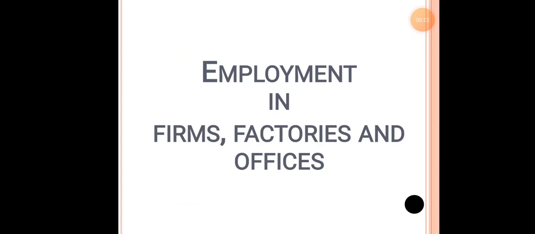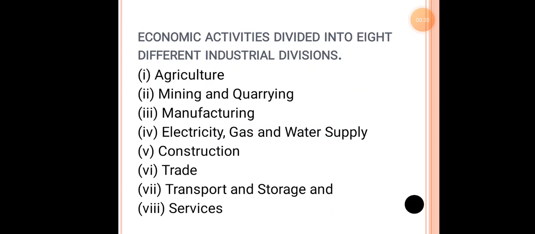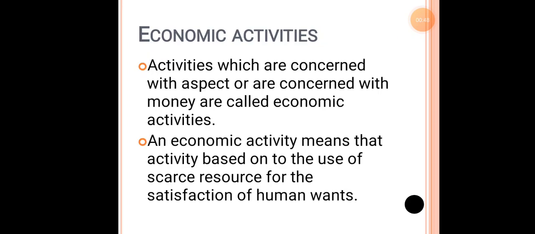Before that, we'll study what economic activities are and which are the sectors: employment in firms, factories and offices. Economic activity is divided into 8 different industrial divisions. There are a number of industrial divisions, but the main economic activities are these: agriculture, mining, manufacturing, electricity, construction, trade, transport and services. Before that, what is economic activity?